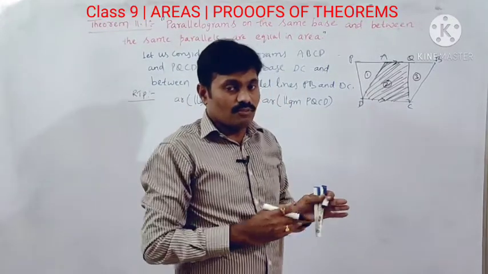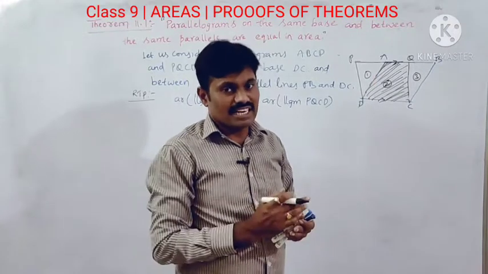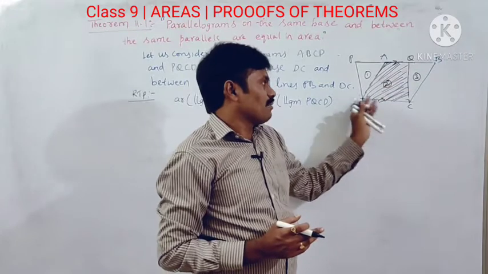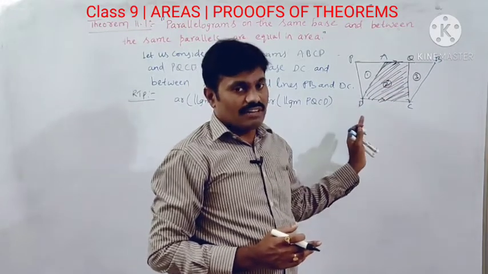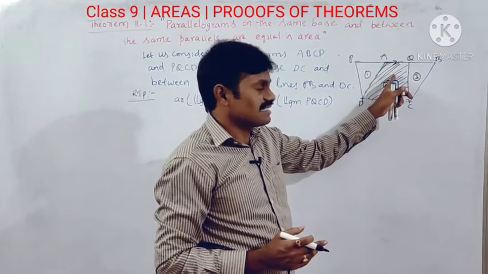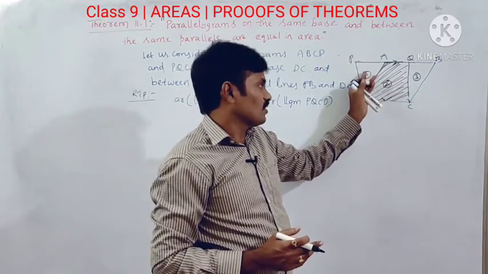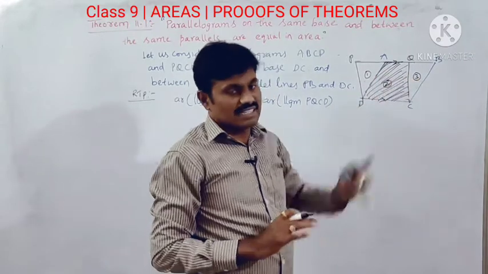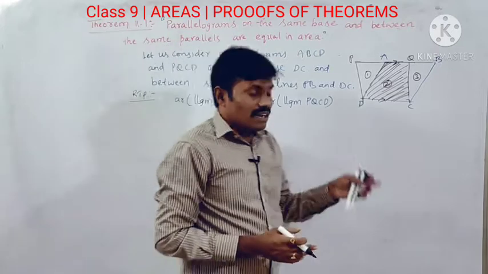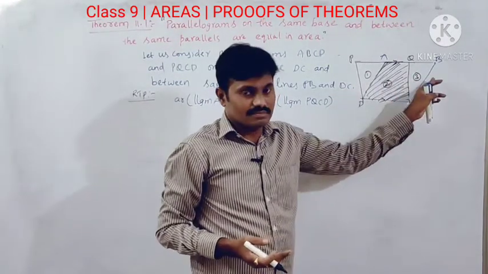If you prove these two triangles are equal in area, then it is enough to show that the areas of parallelogram ABCD and parallelogram PQCD are equal. The reason is that this region is common to both parallelograms. So if you prove it, it is enough. So our immediate task is to prove these two triangles are congruent.